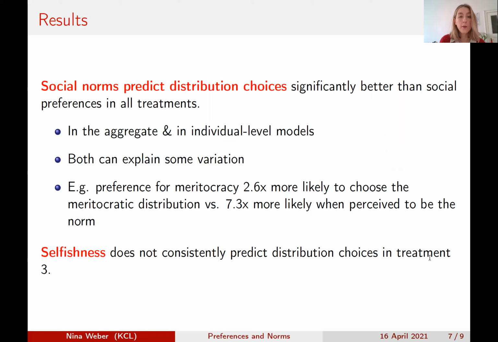Now, importantly, both can explain some variation. So, for example, if a subject holds a preference for meritocracy, then they are 2.6 times more likely to choose the meritocratic distribution. However, if they perceive meritocracy to be the norm, then they are 7.3 times more likely to choose that distribution. This is compared to everybody else. Now, in our final treatment, we're also able to test for selfishness because subjects know roughly where they will end up. And we find that this does not help consistently predict distribution choices.